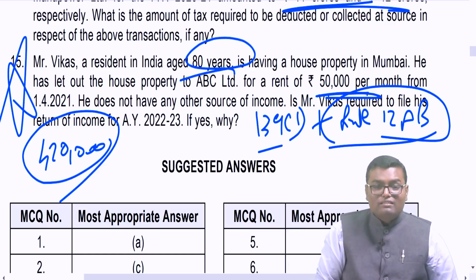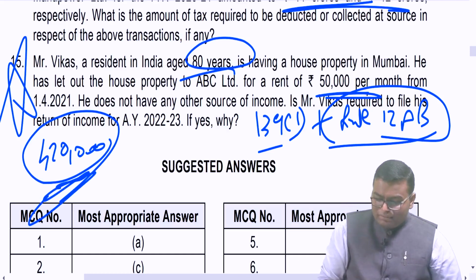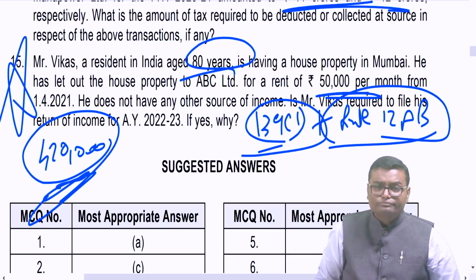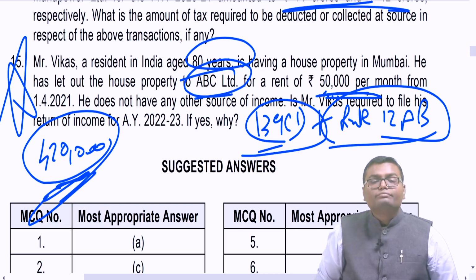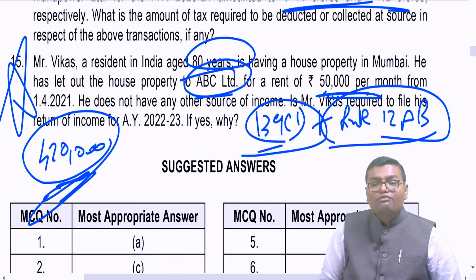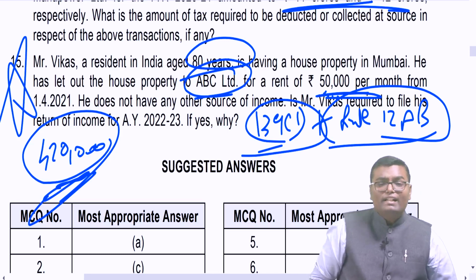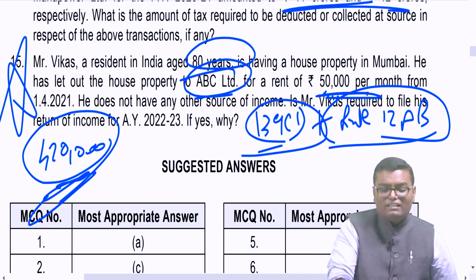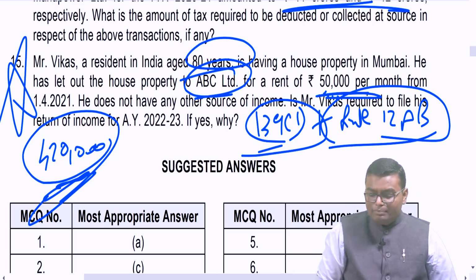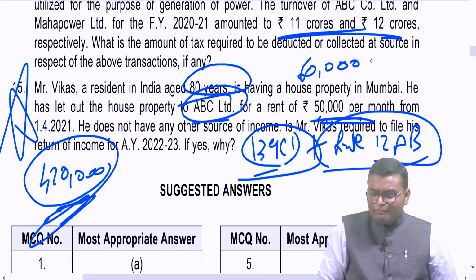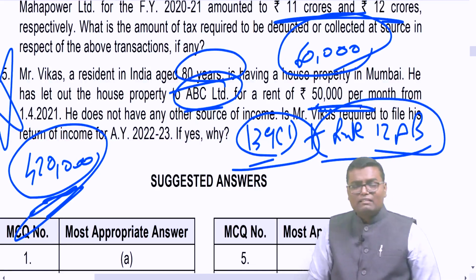Less than basic exemption limit, because the person is 80 years, the basic exemption limit is 5 lakh. The income is less than basic exemption limit. So as per 139 subsection 1, not supposed to file return, yes or no? Yes. However, this rental income is paid by a company, ABC Limited. And for a company, whenever rental expenditure is paid, 10% TDS is to be deducted if the annual rent is more than 2,40,000. Here the gross rent is 6 lakh, more than 2.40 lakh. Company must have deducted 10% TDS. That means company must have deducted 60,000 rupees of TDS. Assuming that lower TDS certificate was not granted, so 60,000 TDS has been deducted.